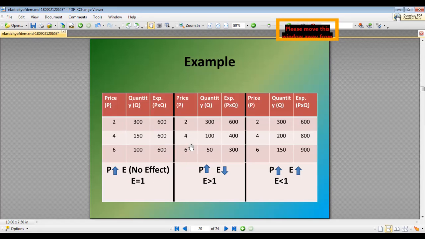Now the prices are rising and the quantity is given, and we will calculate the expenditure. Now the price is rising but the total expenditure is decreasing. So here Ed value will be greater than 1. And now here there is an inverse relationship between the price and the expenditure. Now here the prices are rising and expenditure is also rising. So there is a direct relationship between the price and expenditure. Ed value will be less than 1.